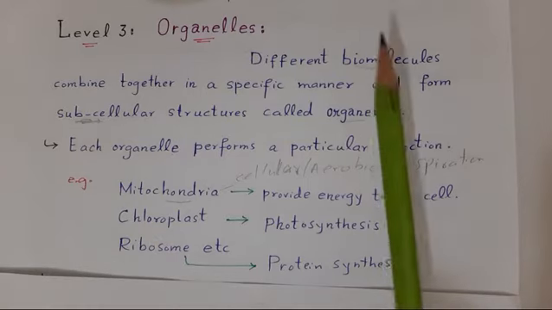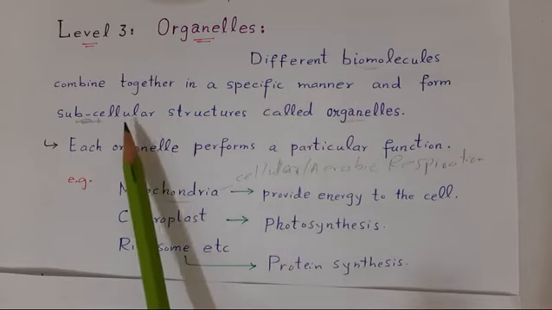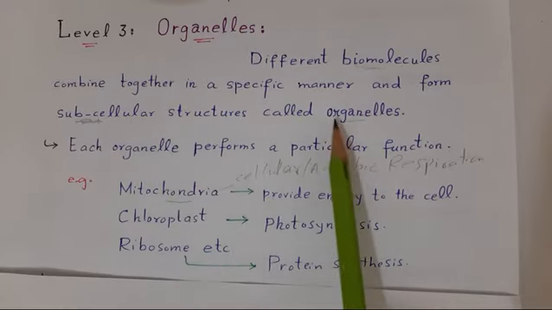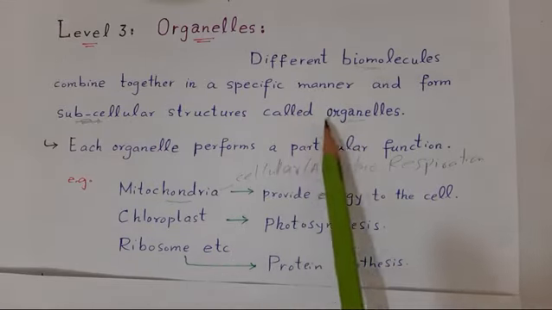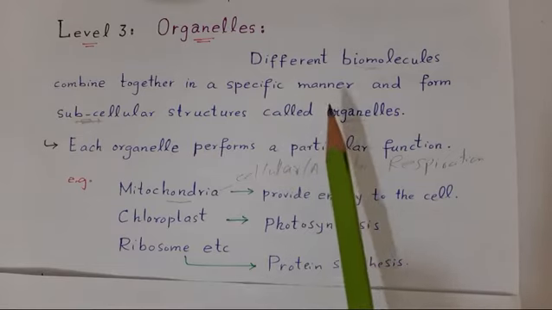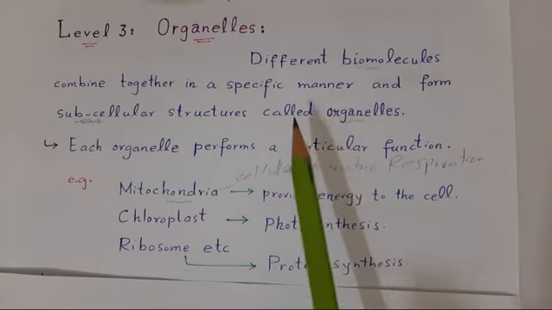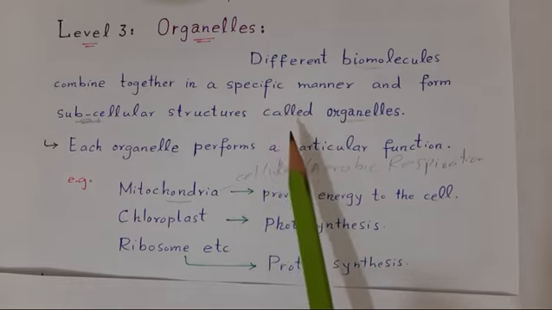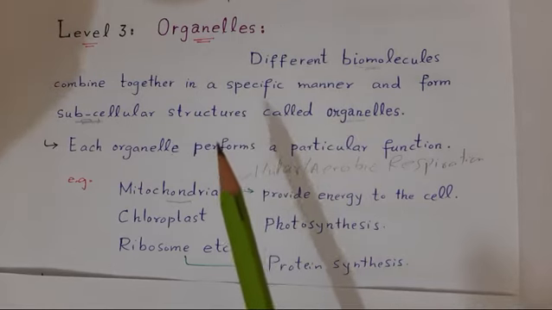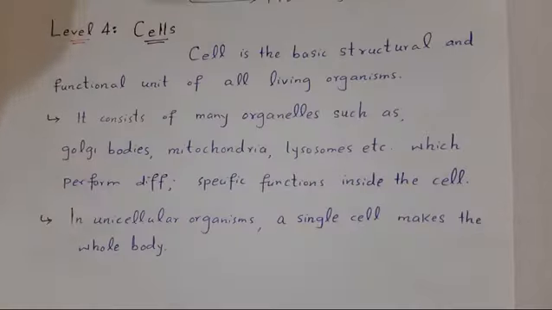So जब different biomolecules एक specific manner में combine होते हैं और subcellular structures बनाते हैं, उन subcellular structures को हम क्या कहते हैं? Organelles कहते हैं. So organelles are basically the subunits of cells. They are the subunits of cell, which means when organelles combine, they form the unit of life, the cell. So in the next level, we will study the cell, the unit of life.